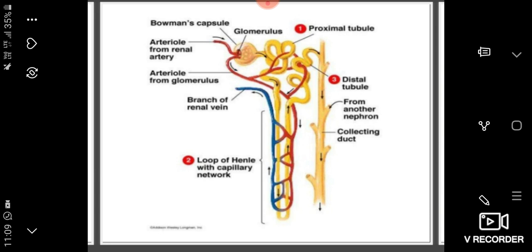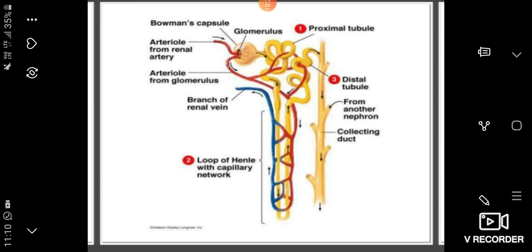The distal convoluted tubule opens into the collecting tubule.